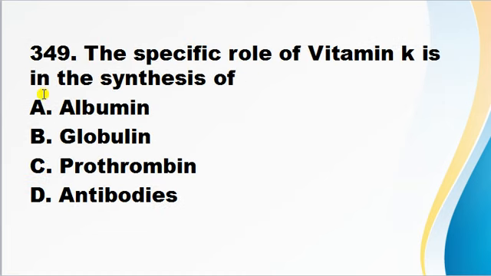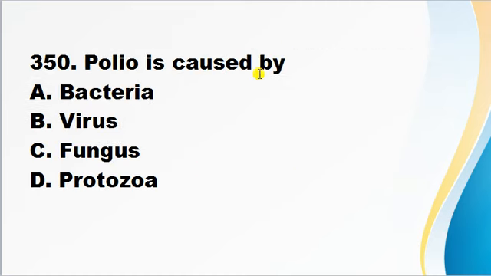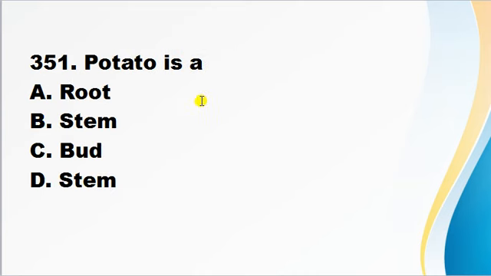The specific role of vitamin K is in the synthesis of albumin, globulin, prothrombin, antibodies. So vitamin K helps in the synthesis of prothrombin. It is a blood clotting factor. Polio is caused by bacteria, virus, fungus, protozoa. Correct answer is B. Polio is caused by polio virus.